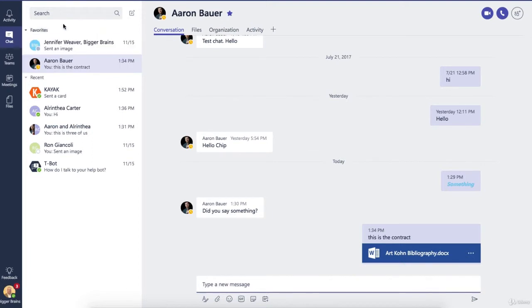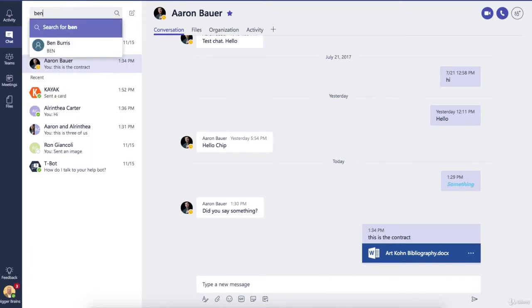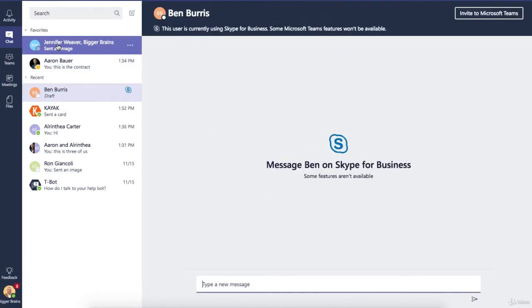Okay. Now, something else we should mention is because Teams is very new, a lot of companies, not everybody's on Teams yet, but they may be on Skype for Business. Teams works pretty well with Skype for Business, so I can actually have a conversation with somebody who does not have Teams, but does have Skype for Business. For example, I know there's somebody in our organization named Ben Burris who is not yet on Teams.